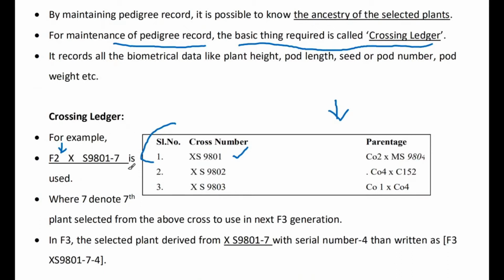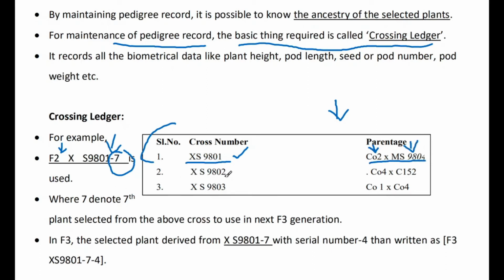Suppose 50 plants we have collected and crossed with another variety, and plant number 7 of that variety has been used to cross with F2. So it is given this crossing number, and the parentage number is this.